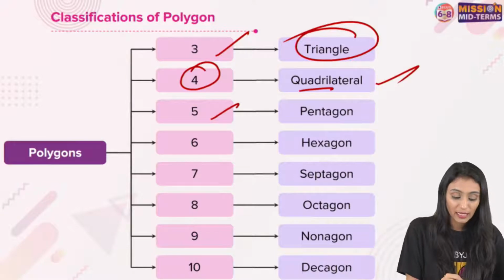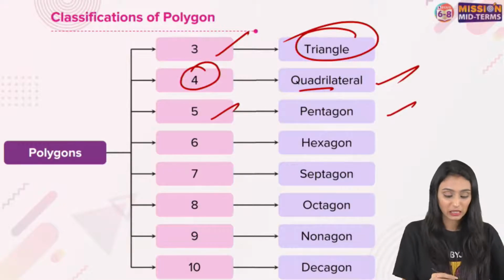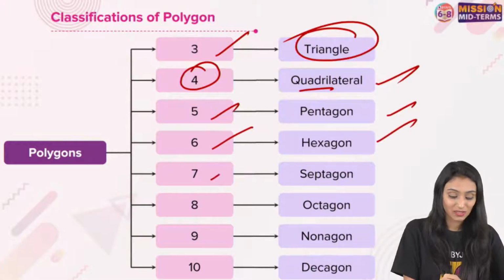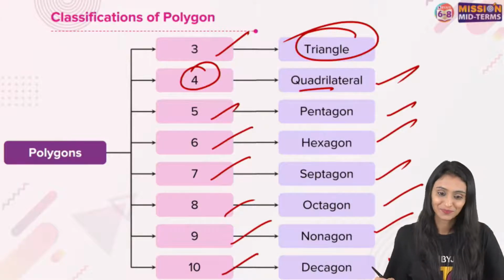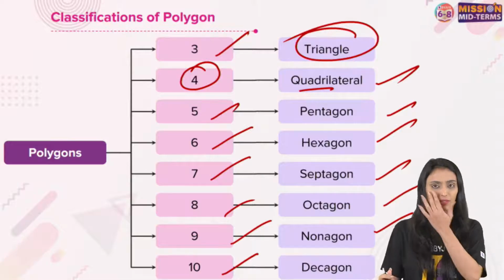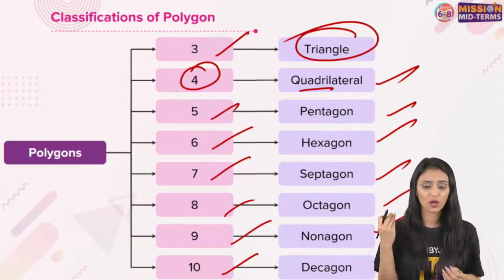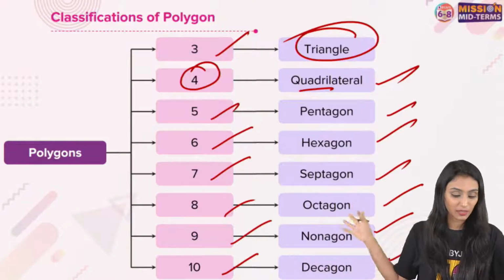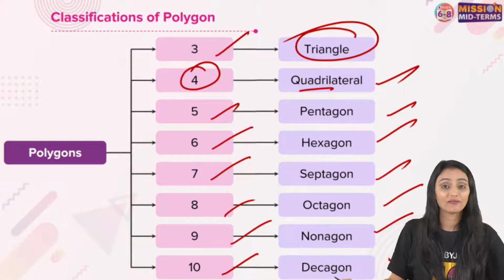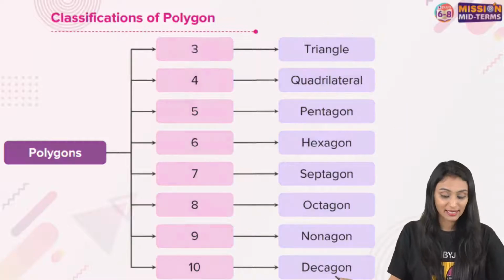Quad means 4. With 5 sides, it's called a pentagon. With 6, hexagon. With 7, septagon. With 8, octagon. 9, nonagon. And 10, decagon. Yes, Chandani, I do remember. Correct. Minimum 3 sides are required to call something a polygon. So these are the names of the polygons, categorized based on their number of sides.